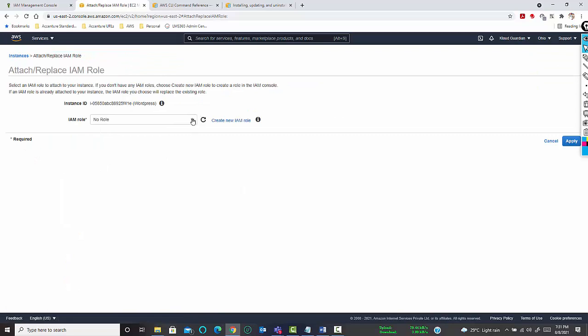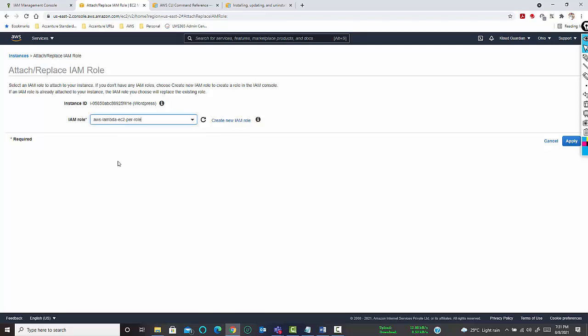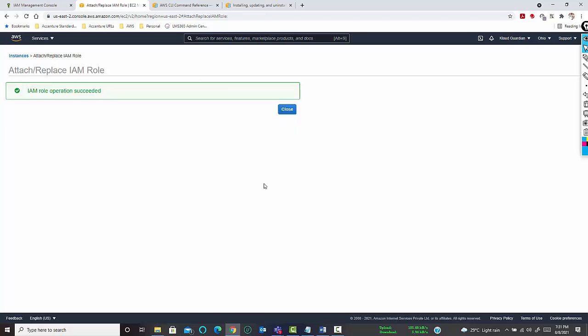Click on this role, and you will find all the predefined roles which you have already created. Like I want to attach AWS Lambda EC2 role, and then just apply it. Got it. Thank you.